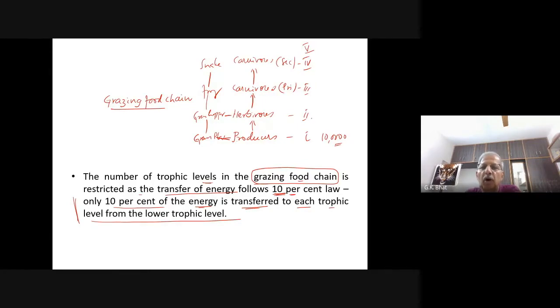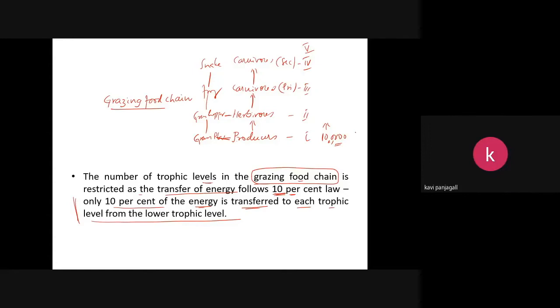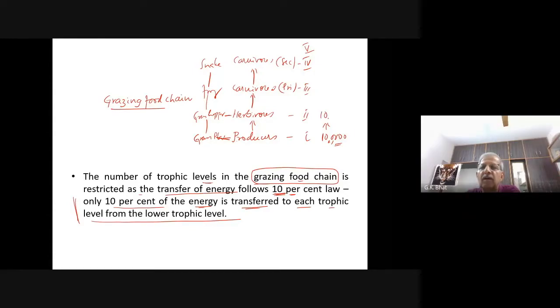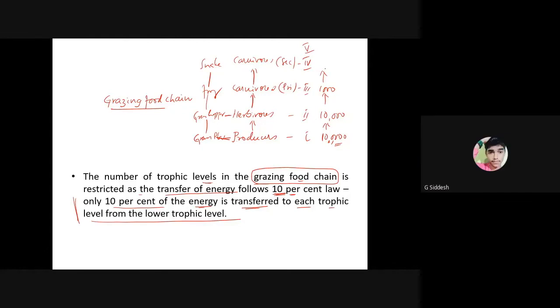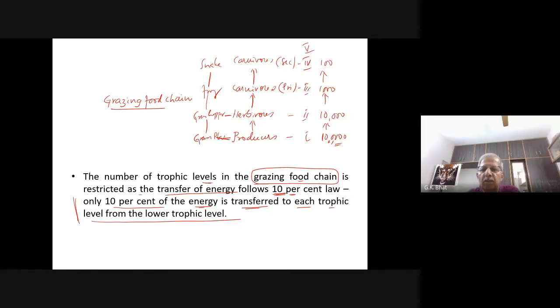How much is passed to herbivores? If 1 lakh kilocalories of energy is available, 10,000 at the level of primary producer, then at the second trophic level it is 10,000. How much is passed to carnivores? 1,000 at the third trophic level. How much energy is passed to the top one? Here, 100. This is what the 10% law says.